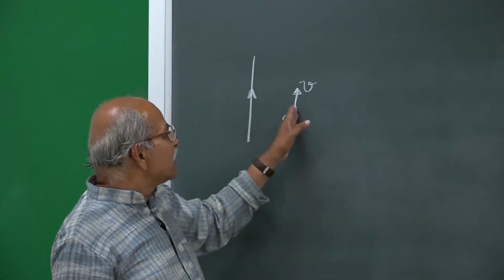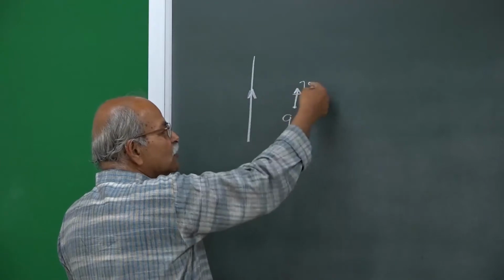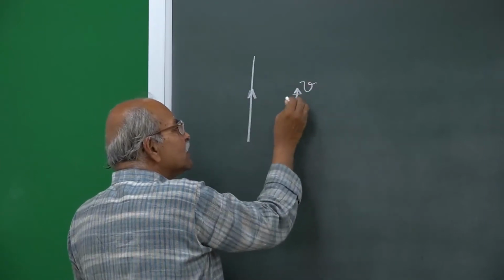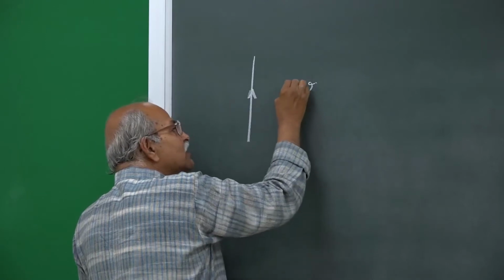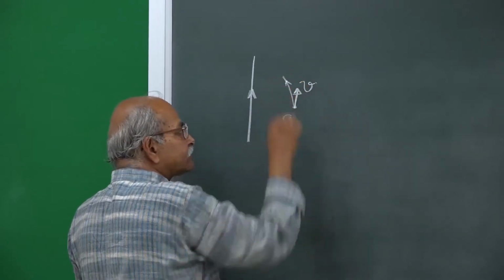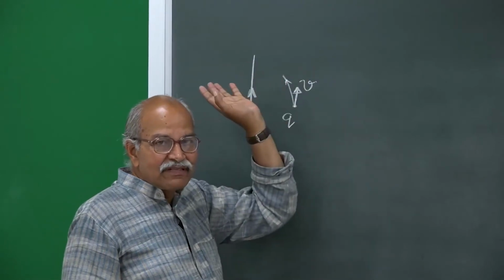Then because of the magnetic field there is a force. The magnetic field will be into the board and then q v cross B will be towards this wire. So, this particle will deflect. Okay. So, that is the action of the magnetic field.